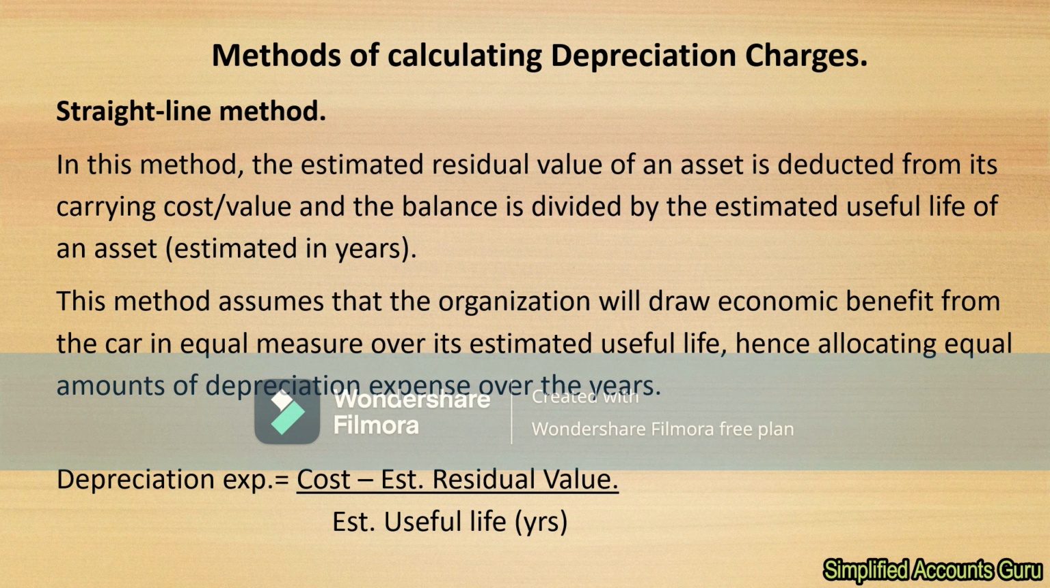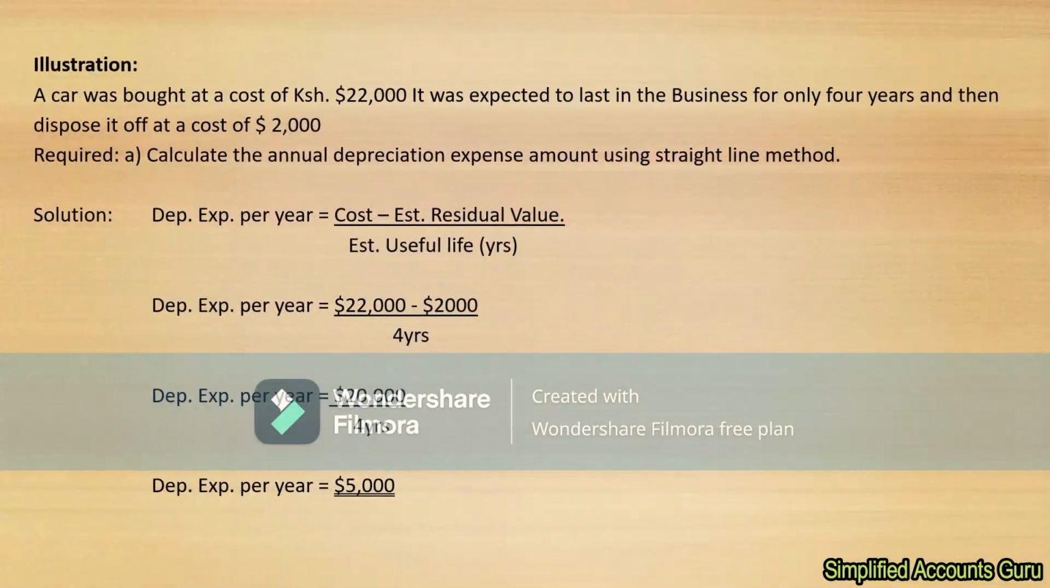This method assumes that the organization will draw economic benefit from that particular asset in equal measure over its estimated useful life, hence allocating equal amounts of depreciation expense over the years. The formula of calculating depreciation expense using the straight line method, you just have to get the original cost of the asset, then we less the estimated residual value which we had already explained, then you divide it by the estimated useful life. And that one is normally given in what? In terms of years. So once we are done with that, then I want us to look at an illustration.